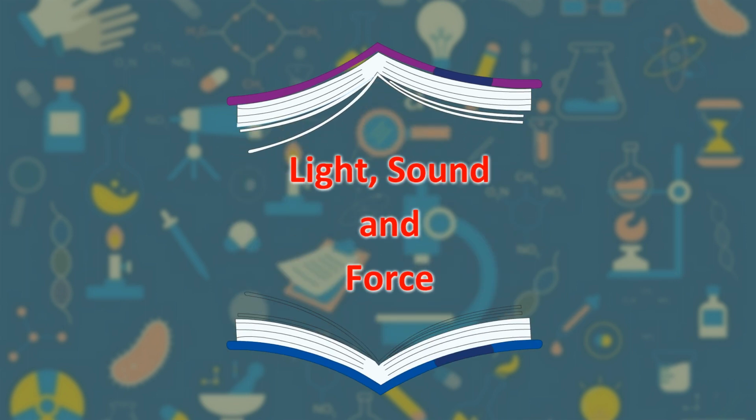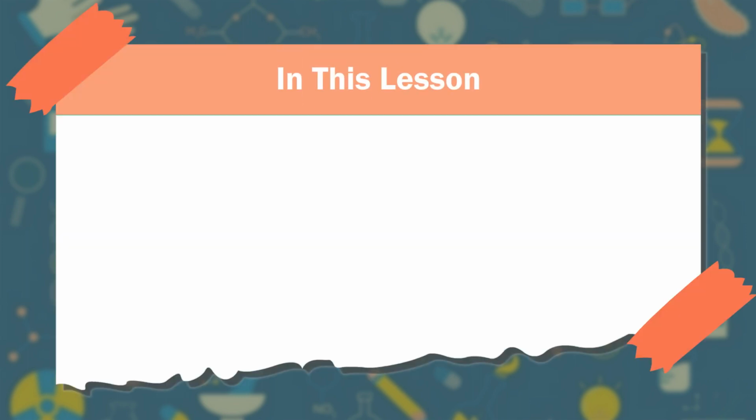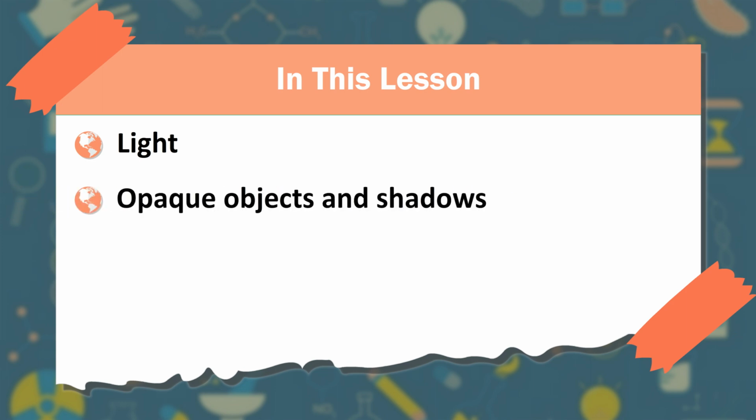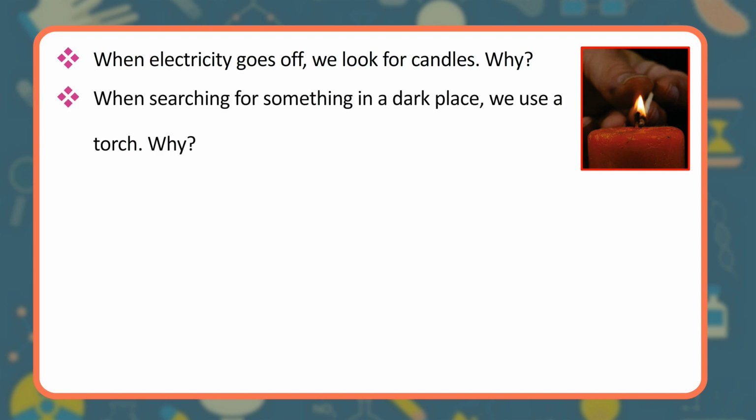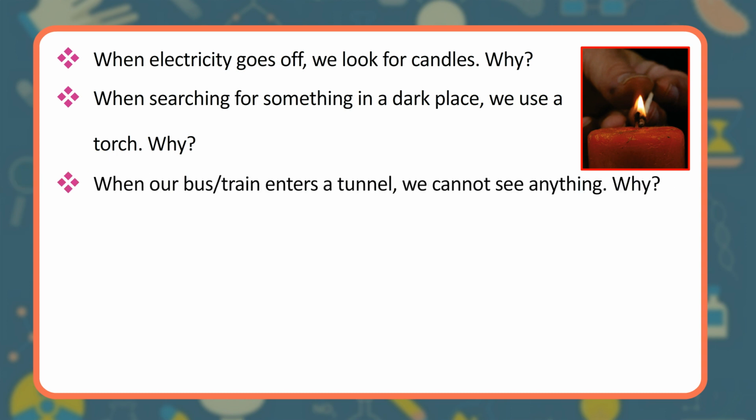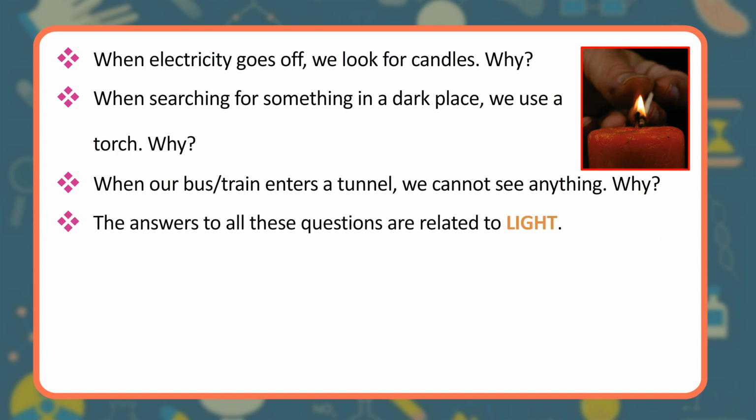Light, sound and force. In this lesson: light, opaque objects and shadows, sound, force. When electricity goes off, we look for candles. Why? When searching for something in a dark place, we use a torch. Why? When our bus or train enters a tunnel, we cannot see anything. Why? The answers to all these questions are related to light.